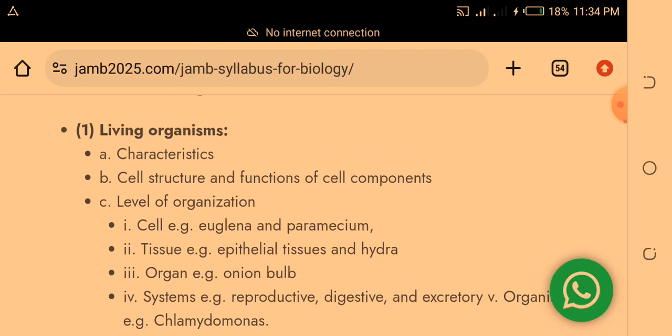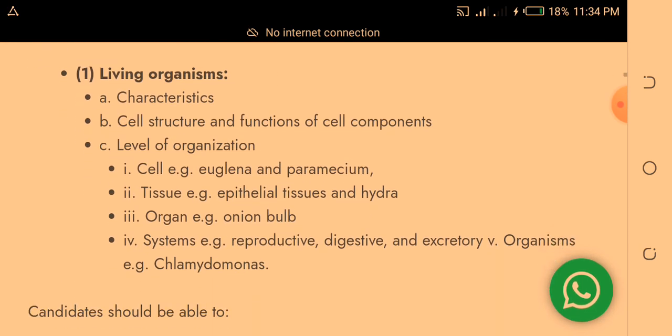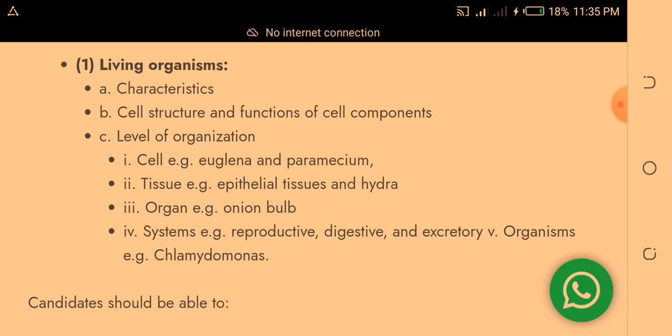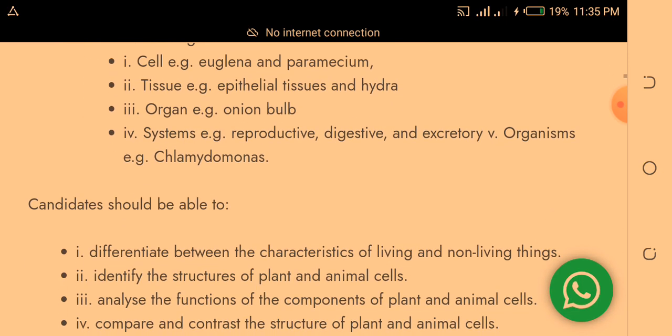Okay, so the first topic is living organisms. Under it, the characteristics of living organisms, cell structure, functions of cell components, levels of organization, and they will point out things like Euglena, Paramecium, that is cells, tissue, organ, system. Under cells, there will be Euglena, Paramecium. Under tissue, epithelial tissue and Hydra. Under organ, onion bulb. Under systems, reproductive, digestive, and excretory. Then organisms, e.g. Chlamydomonas.